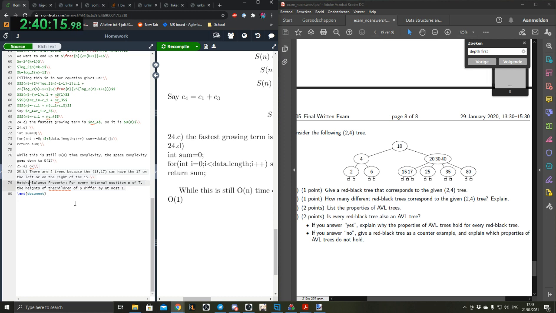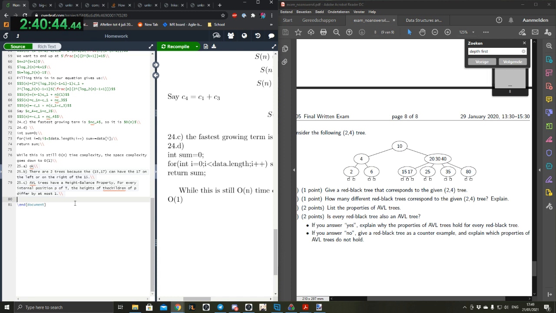Then we say 25C. AVL trees have a, and then we just copy paste it. It was 3 words. You messed up 2 of them. Correct.